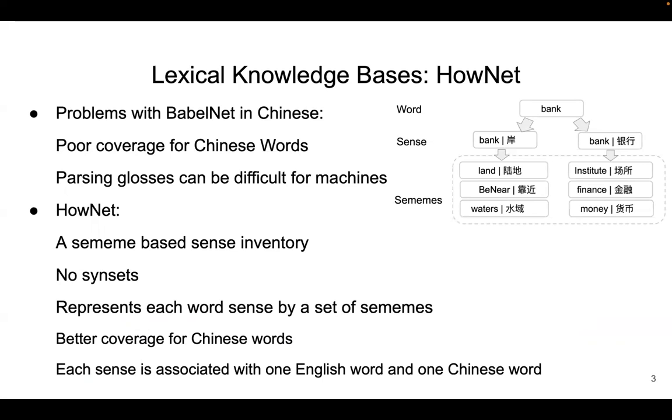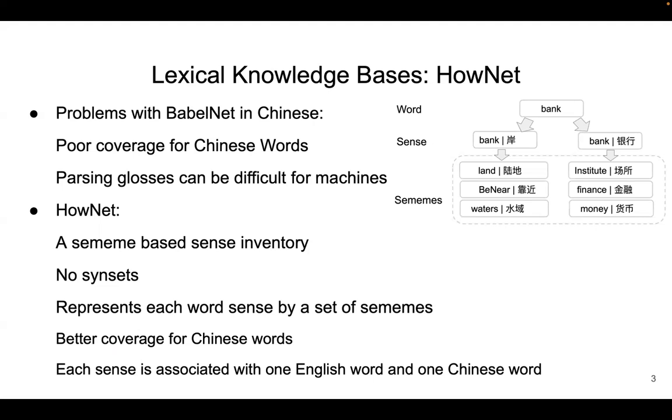Instead of using BabelNet, the Chinese NLP community has been using another knowledge base called HowNet for most Chinese tasks. HowNet is deemed a bilingual sense inventory with a coverage of more than 100,000 Chinese words and close to 90,000 English words. Different from gloss-based sense inventories, HowNet associates each sense with a set of sememes, the minimum semantic units in natural language. In addition, HowNet annotates each sense and sememe with an English translation.